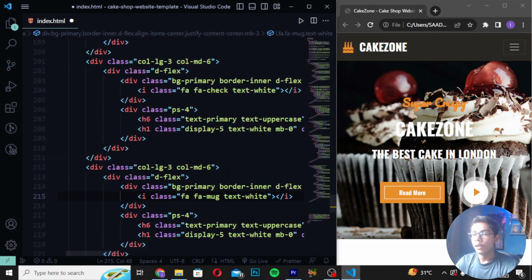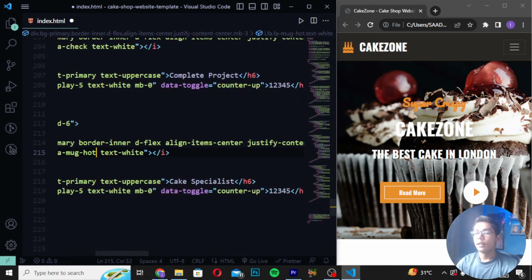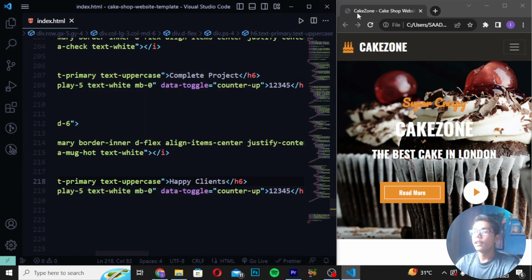Okay, now it is good. So I will now be writing here "mug hot text white". Then here I will write the text "happy clients". So here I will be writing "happy clients" like this. Now you have to save it and then reload.